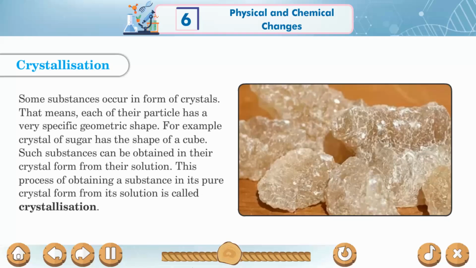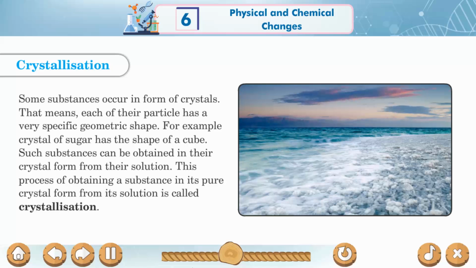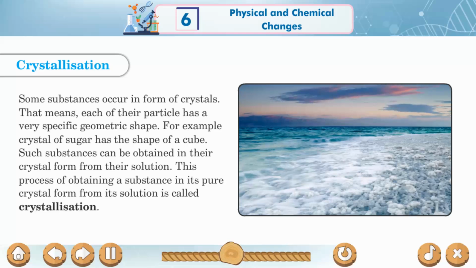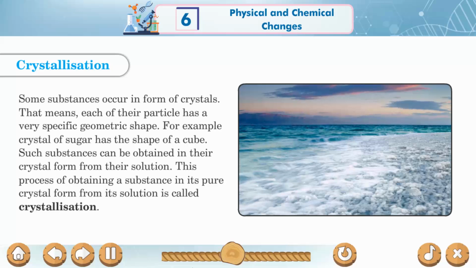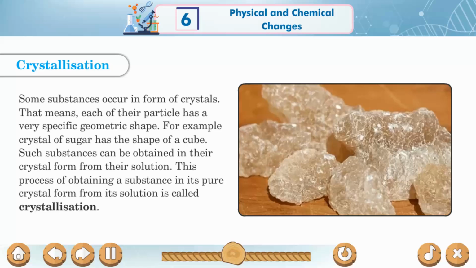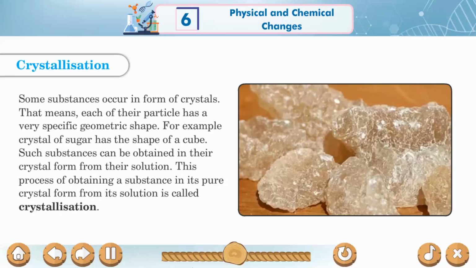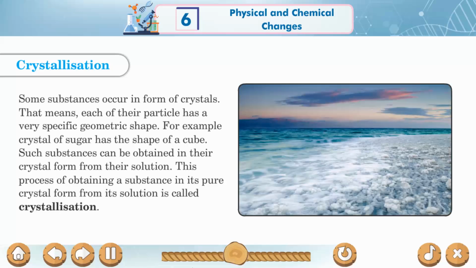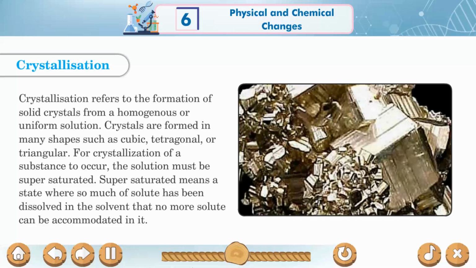Crystallization. Some substances occur in the form of crystals. That means each of their particles has a very specific geometric shape. For example, a crystal of sugar has the shape of a cube. Such substances can be obtained in their crystal form from their solution. This process of obtaining a substance in its pure crystal form from its solution is called crystallization.